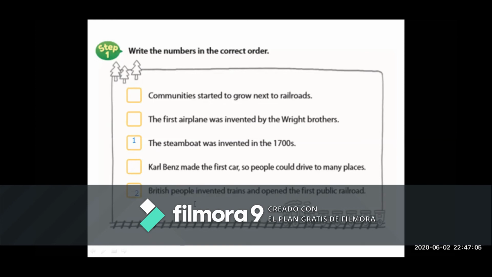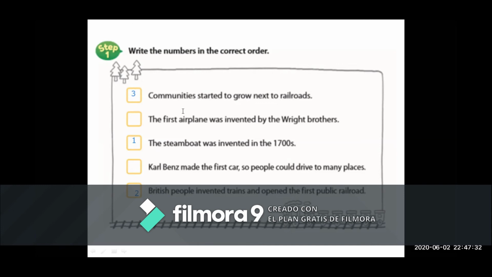What will be the number 3? Communities started to grow next to railroads. Yes, the railroads. Next to the train, they invented the railroads. Number 3.